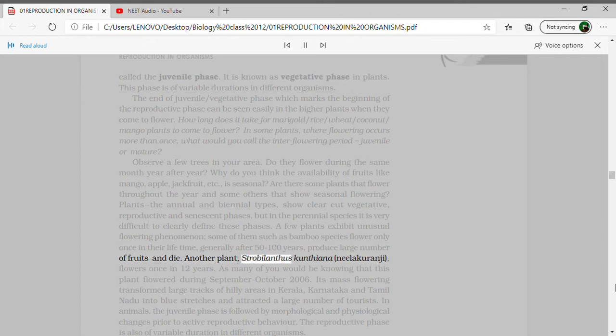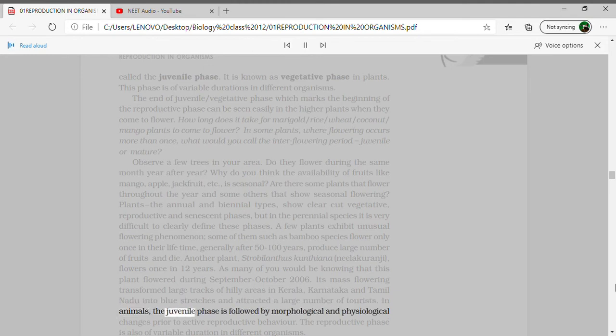Another plant, Strobilanthes kunthiana, Neelakurinji, flowers once in 12 years. As many of you would be knowing, this plant flowered during September-October 2006. Its mass flowering transformed large tracts of hilly areas in Kerala, Karnataka, and Tamil Nadu into blue stretches and attracted a large number of tourists.